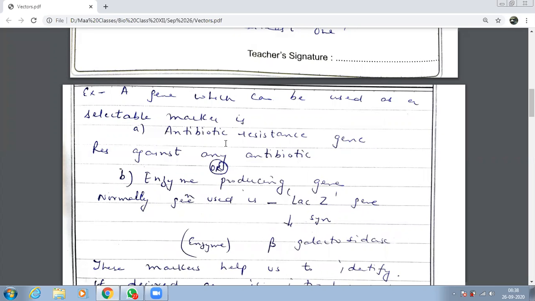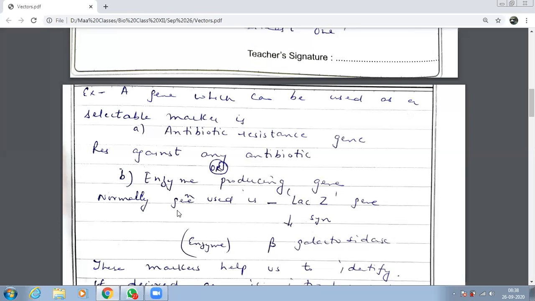The second one which can act as a selectable marker is the enzyme producing gene. Here I gave you an example of an antibiotic resistant gene. It could be any antibiotic, ampicillin, tetracycline, any antibiotic resistant gene you can use. That means resistance against any antibiotic. The second kind of gene which can be used as a marker is the enzyme producing gene.